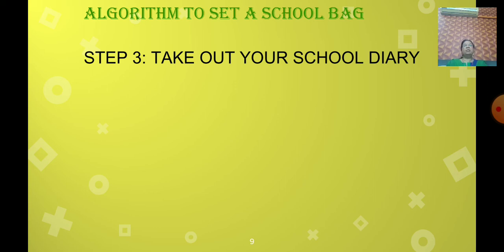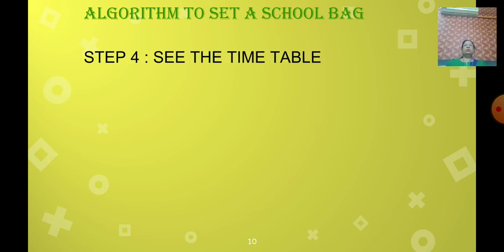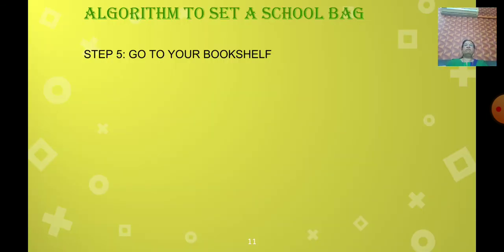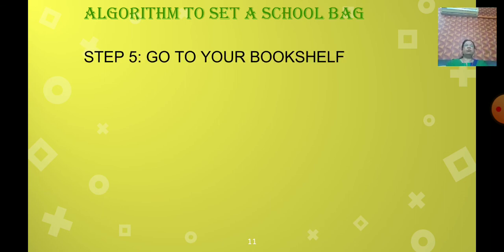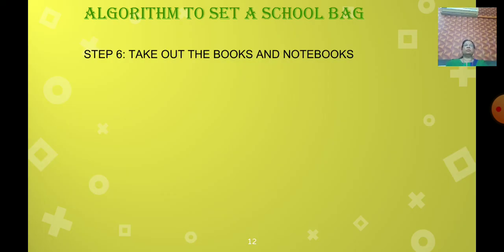Then the fourth step is see the timetable, date wise. And step 5 is go to your bookshelf, wherever you keep the books, because you want to pick up the books.